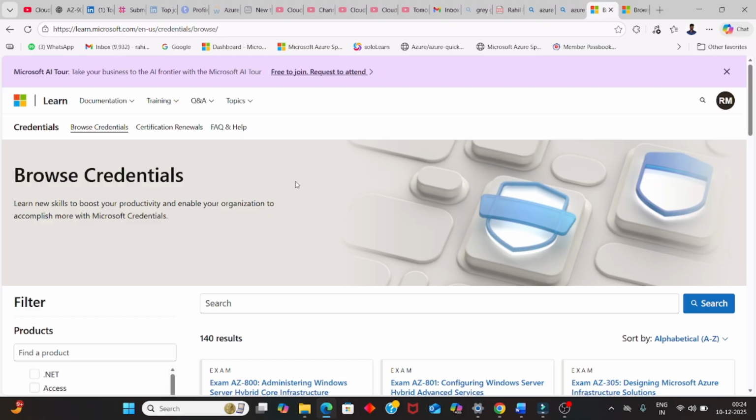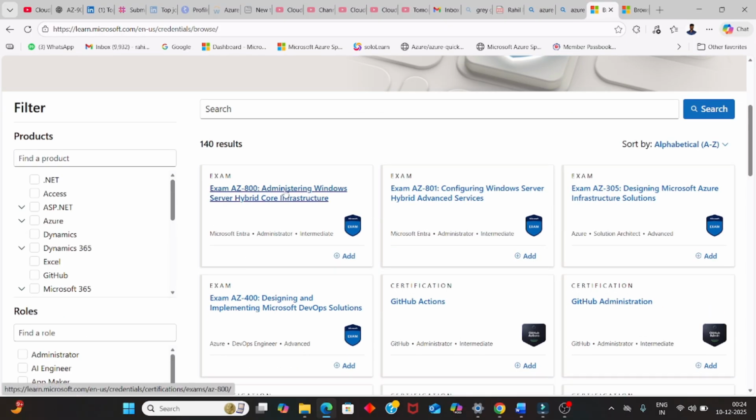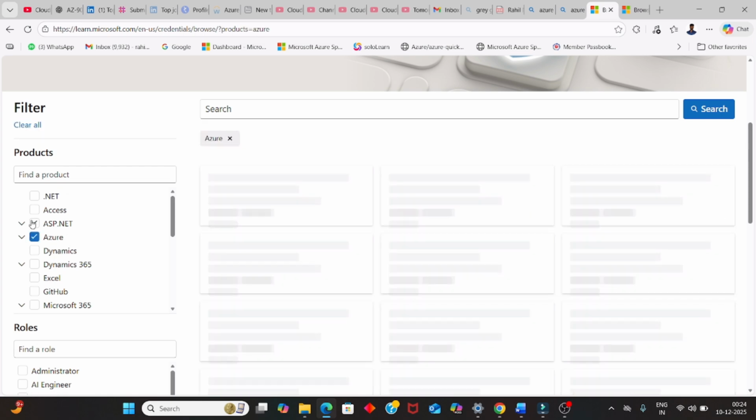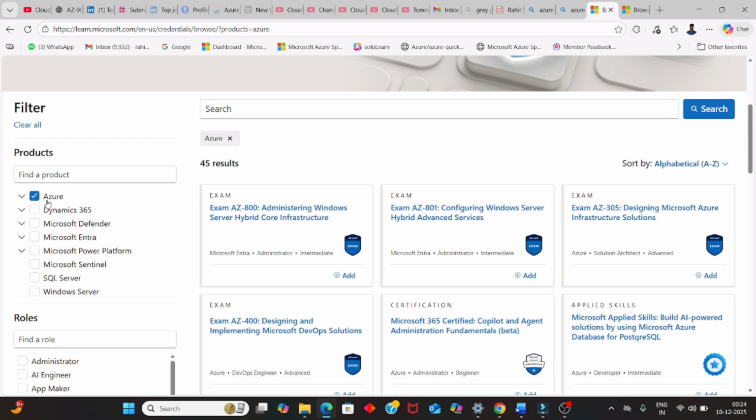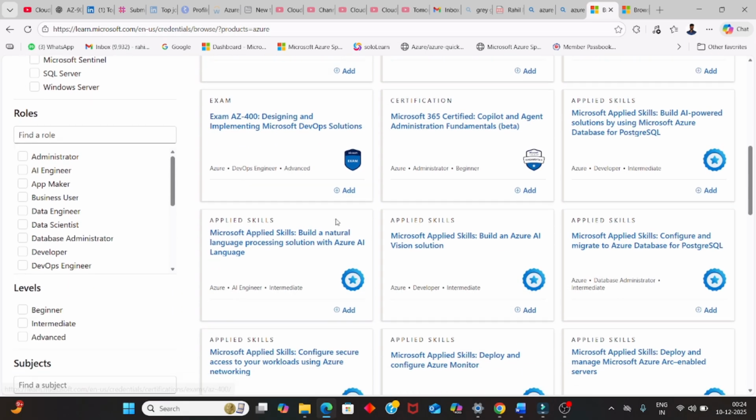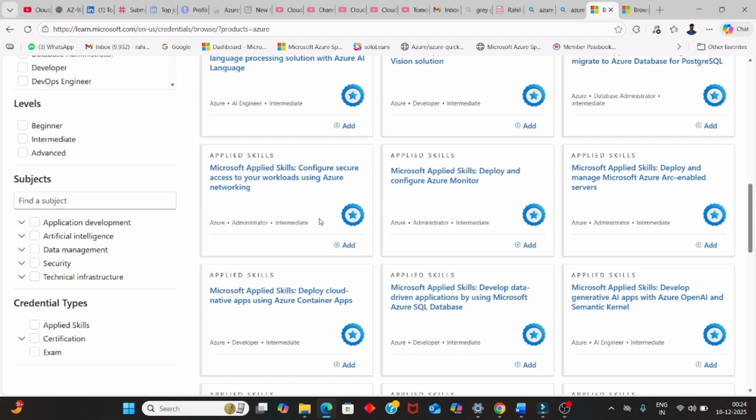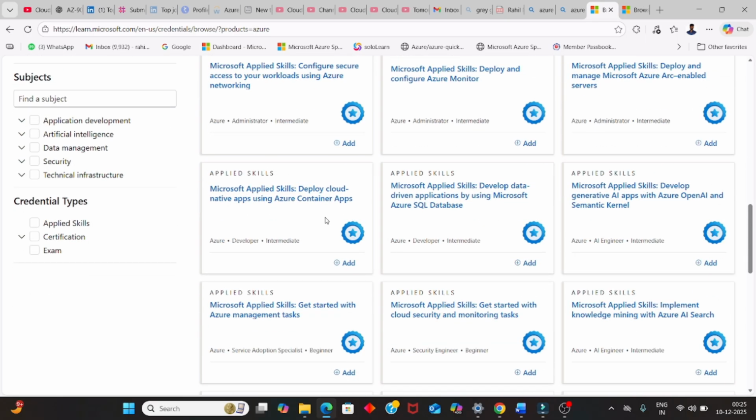Okay. Once you are here, you can see we have all certifications provided by Microsoft, not even limited to MS Azure. In the left pane, you can filter these, like if you want .NET certification or Azure certification. I would like to go with Azure. Once you click on Azure, you can see every certification offered by Microsoft. As you can see, we have 45 results here. AZ-305, Designing Microsoft Azure Infrastructure Solutions. Whatever certification you want to schedule, you can do it directly from this portal.